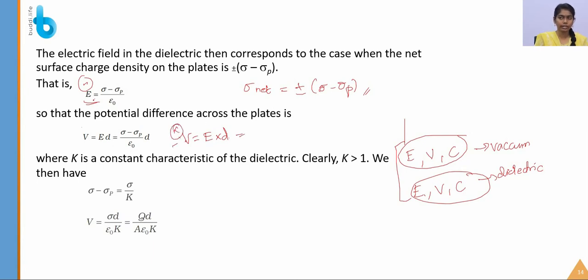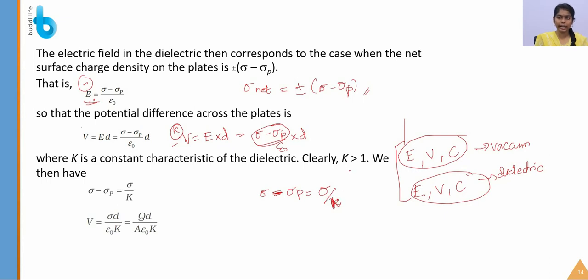First we have to find the electric field, and then substitute the electric field in terms of the potential difference. In the place of the electric field we have substituted sigma minus sigma p by epsilon naught, into d. Here I am substituting sigma minus sigma p as a common term, which is sigma, and here the constant is introduced, which is k.